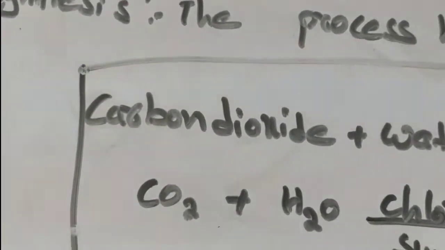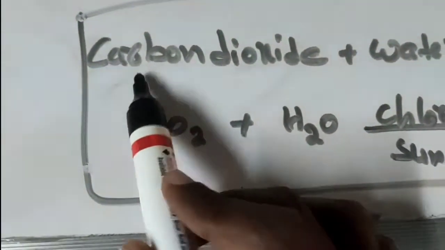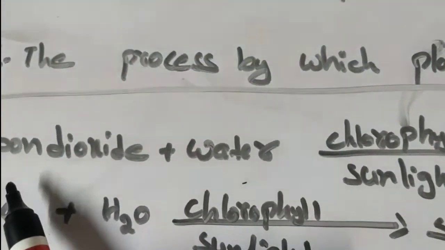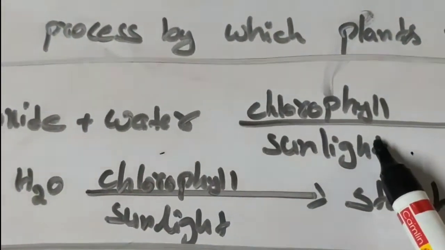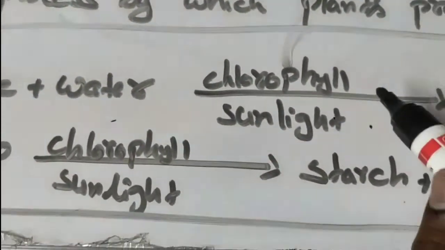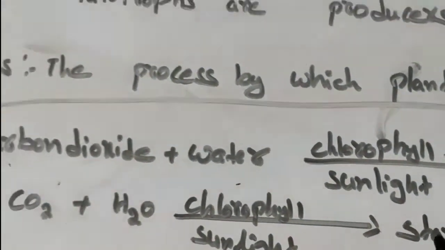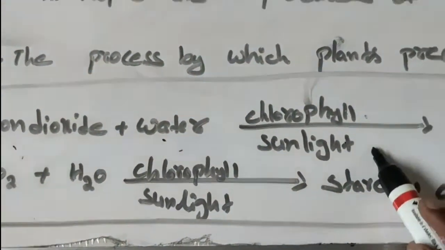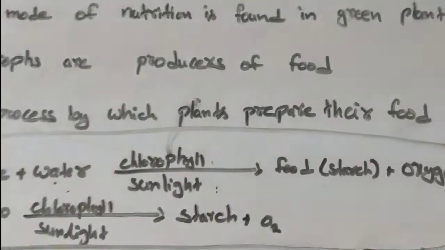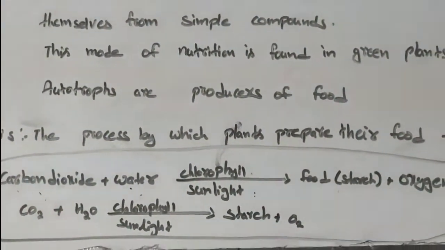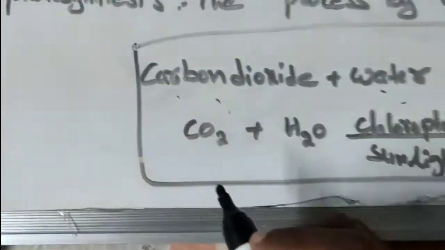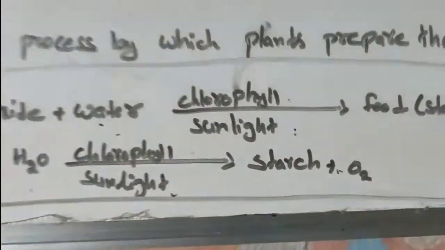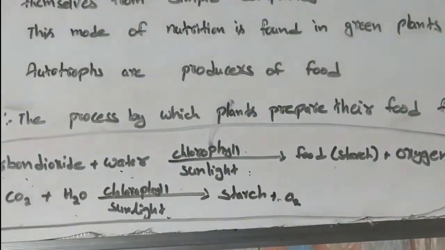If we see the equation for photosynthesis, it is carbon dioxide plus water in the presence of chlorophyll and sunlight. Photosynthesis occurs in green plants only. Plants are green due to the presence of a compound called chlorophyll. So carbon dioxide and water, in the presence of chlorophyll and sunlight, produce food and oxygen. We can write CO2 + H2O in the presence of chlorophyll and sunlight gives starch and oxygen. This is the equation of photosynthesis.